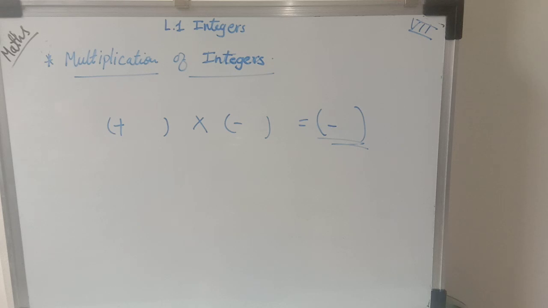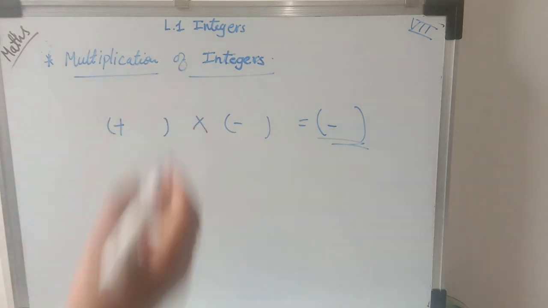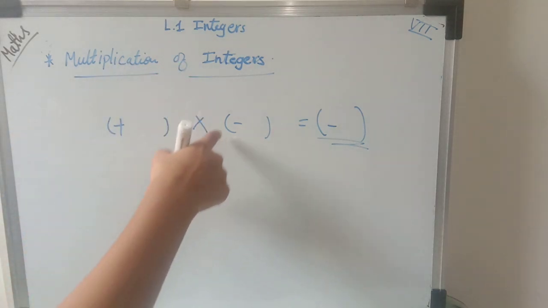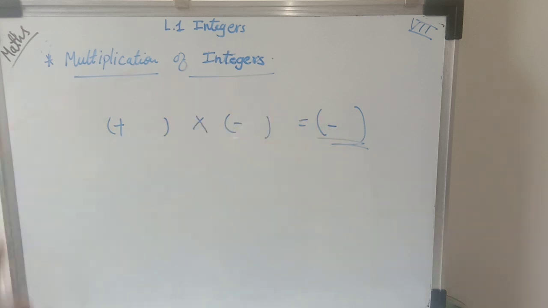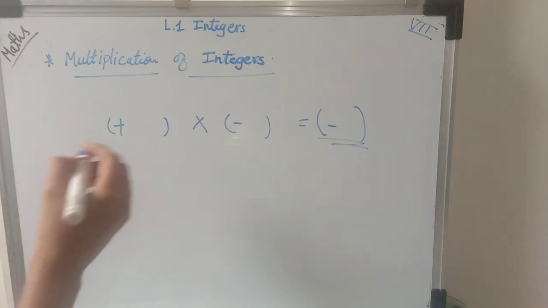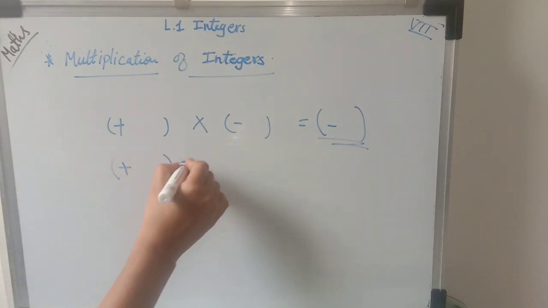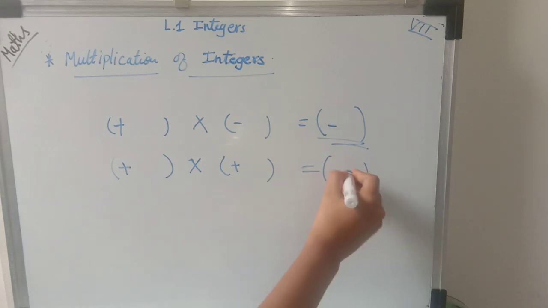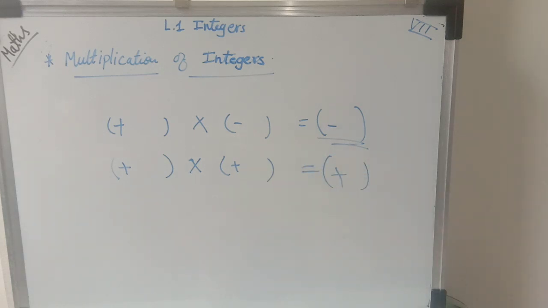So again we are going to revise what we have learned about multiplication of integers. When one positive integer is multiplied with one negative integer, the product we get is a negative integer. When there are two positive integers, the product of two positive integers is always a positive integer.